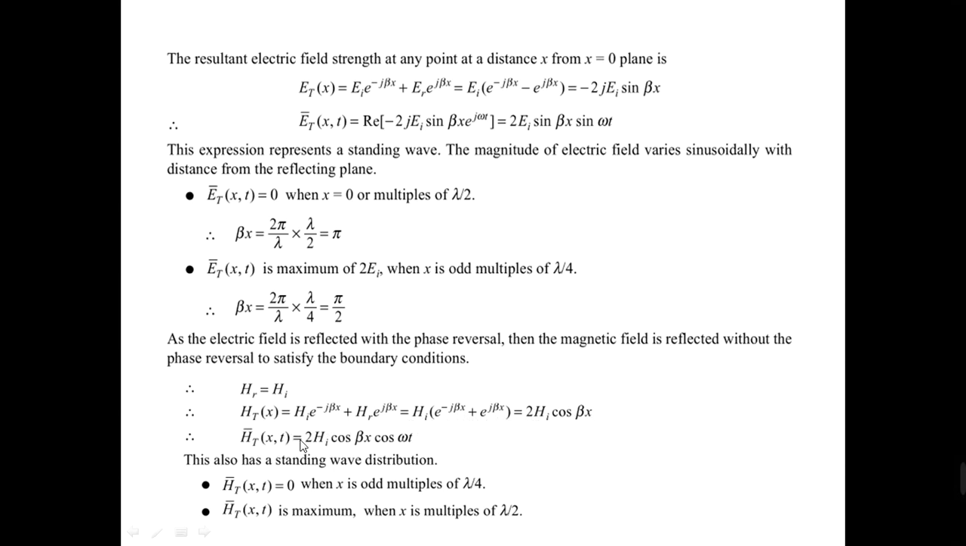So in time varying form, you multiply with the time factor e to the power of j omega t and take the real value of the term, and you get 2HI cos beta x cos omega t, which also represents the standing wave pattern of the magnetic field intensity, where at x equal to quarter wavelength or odd multiples of quarter wavelength, the magnetic field is 0, and at x equal to 0 and multiples of half wavelength, Ht is maximum, which is equal to 2HI, and hence it results in a standing wave pattern.